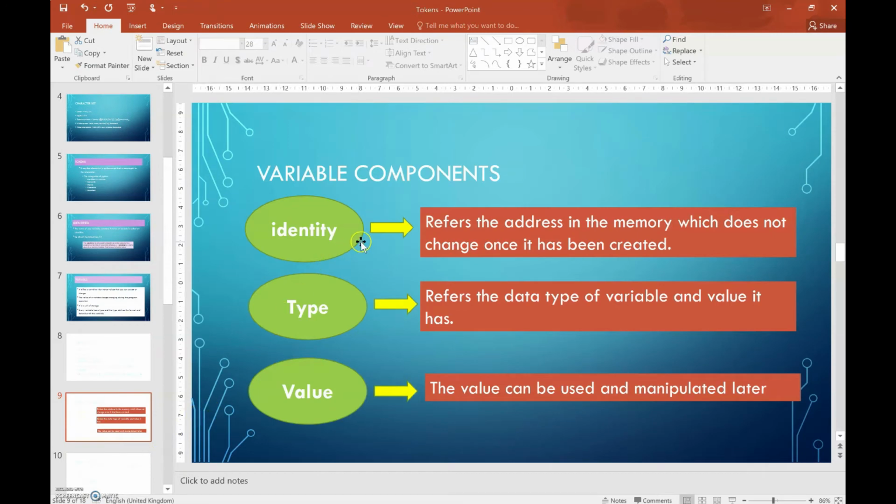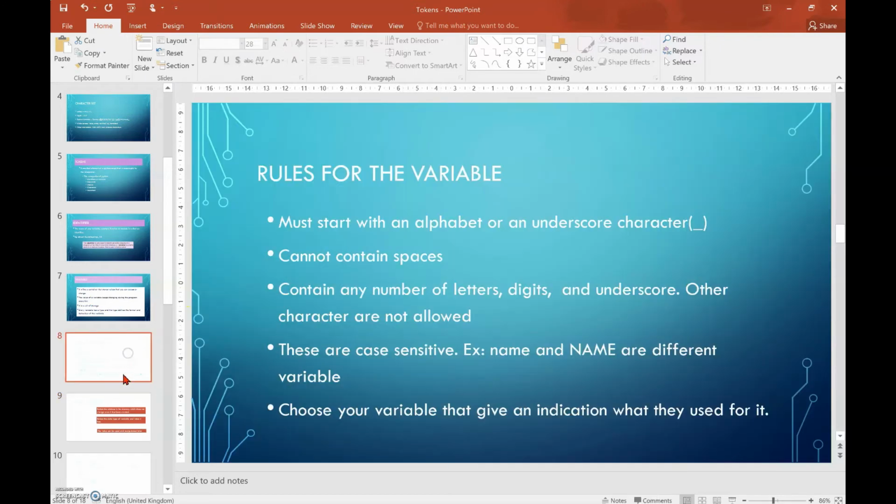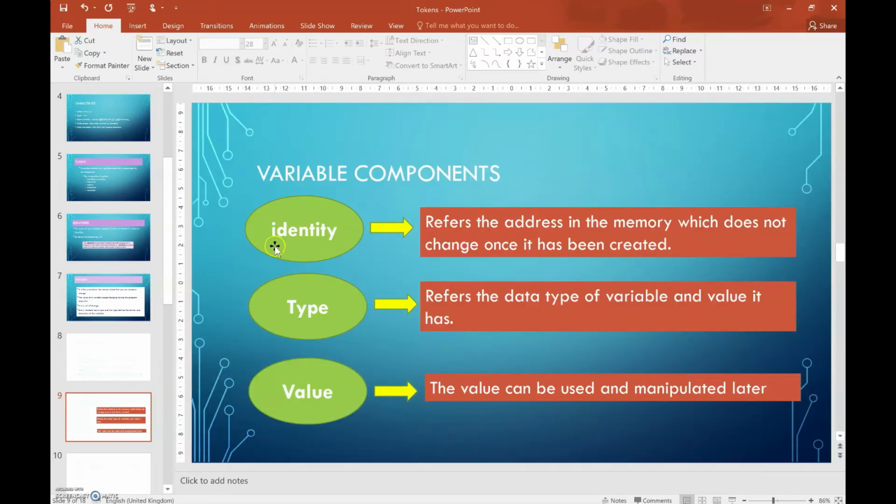Let's see about the variable components. What variable components are there? The variable components are identity, type and value. Identity refers to the address in memory, which does not change once it has been created. Type refers to the data type of a variable, and value is what it holds. The value can be used and manipulated later. So once we declare a variable, we must know its identity, its type and its value.